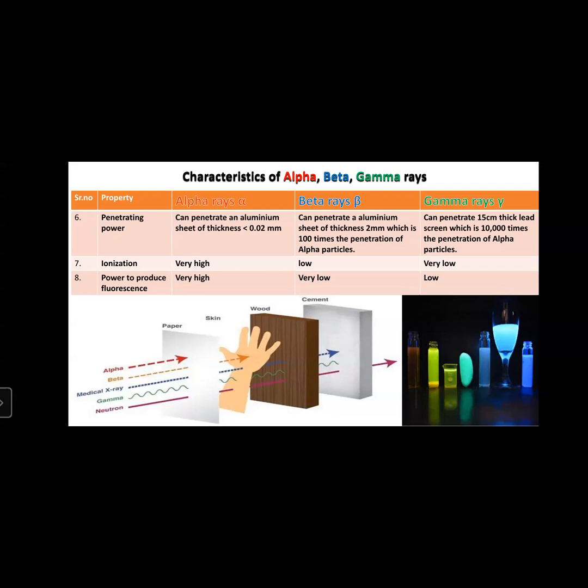The highest power is of alpha rays, therefore it readily releases the electron of an atom when an alpha particle bombards the atom. When alpha rays strike any kind of atom, the atom loses its electron. That is known as ionization. So alpha can readily release the electron from any atom. Therefore, it has a high power of ionization. Therefore, the ionization characteristic of alpha particles is very high.